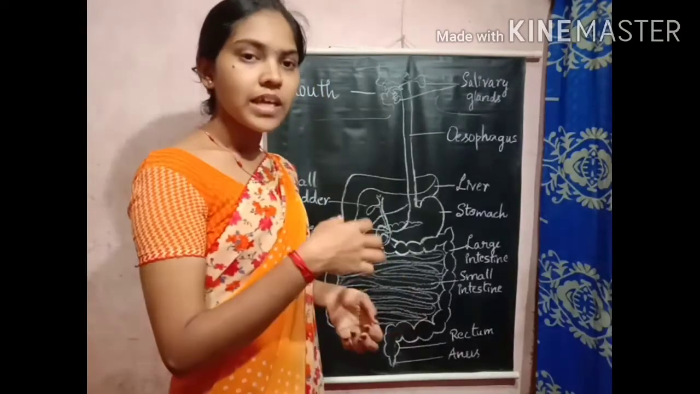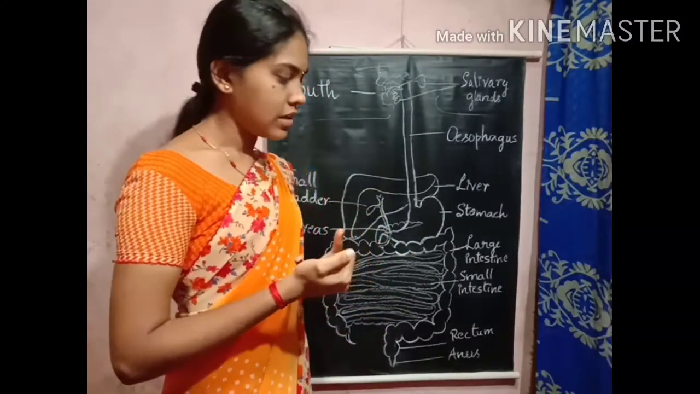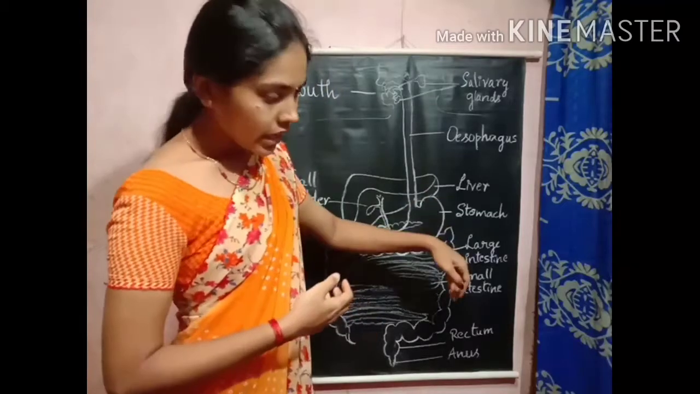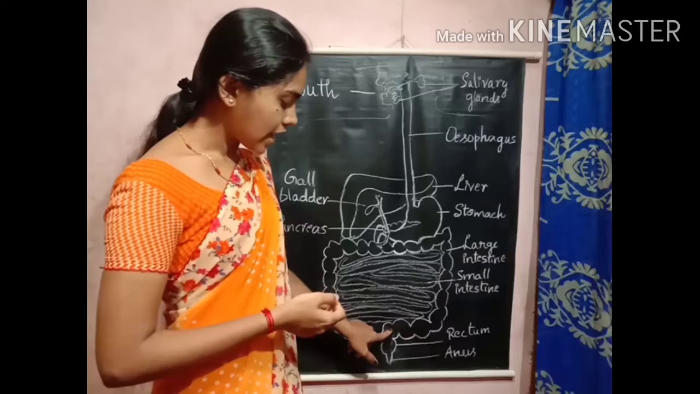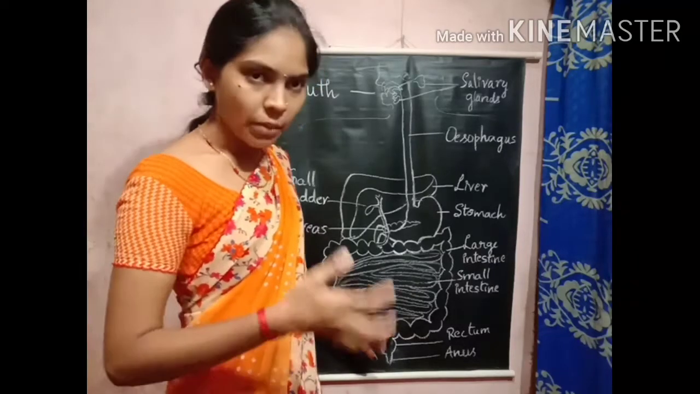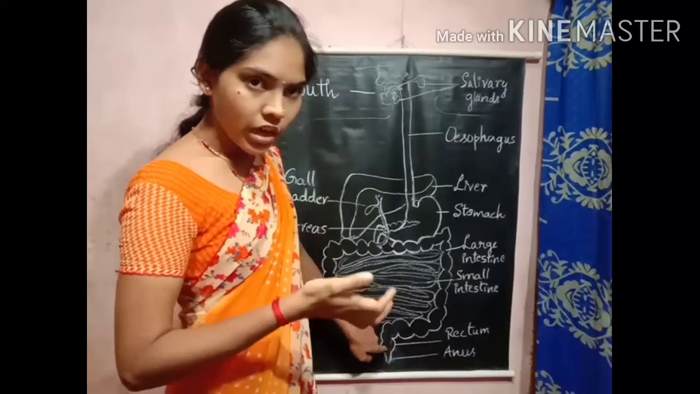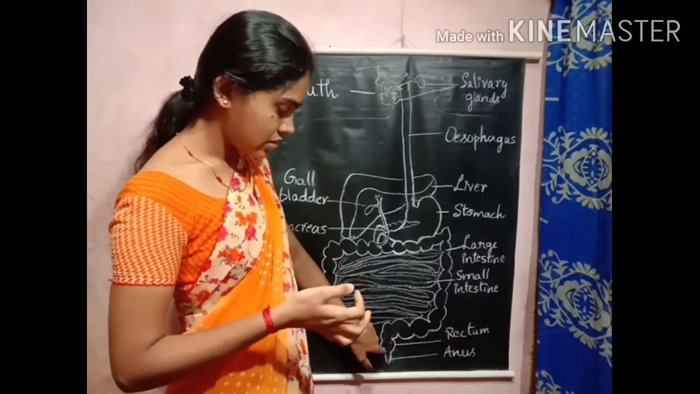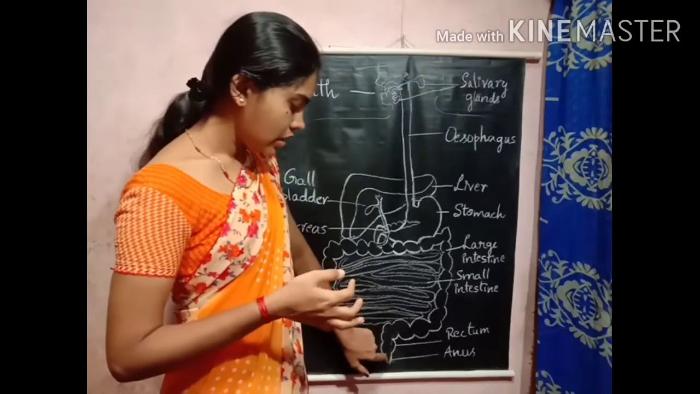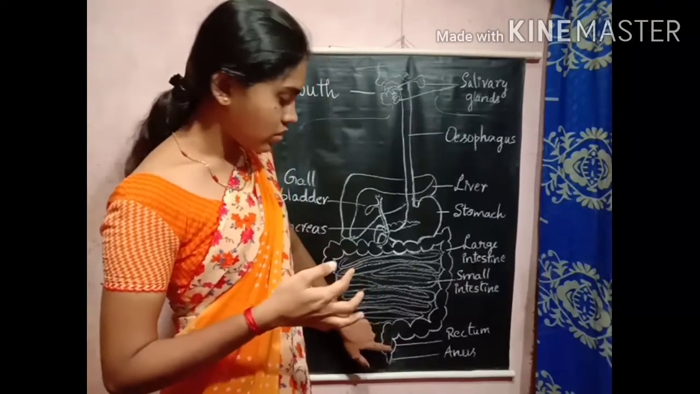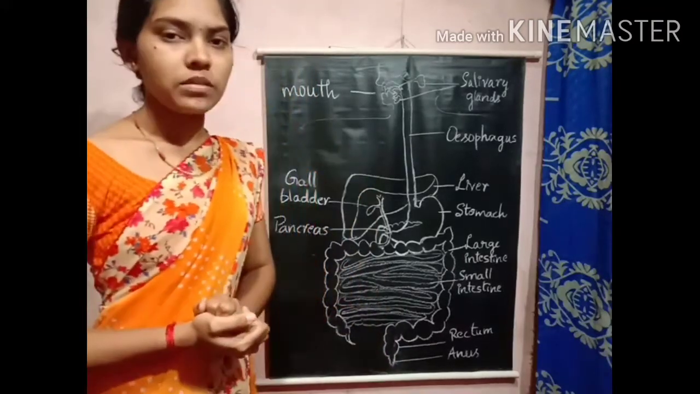In the large intestine, we can observe the absorption of water, vitamins and minerals. The remaining undigested food and the waste material will enter the rectum. In the rectum, the food will be stored for some time. After that, it will be removed out of the body through the anus. The removal of the undigested food material is known as defecation. This is how the digestion process takes place.